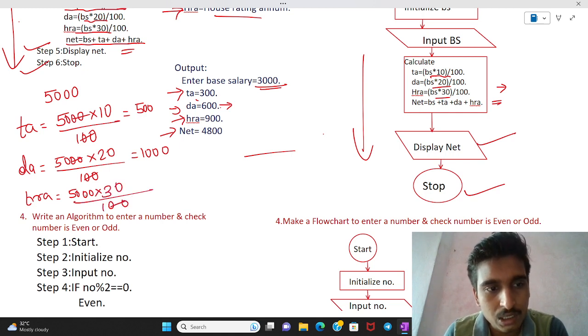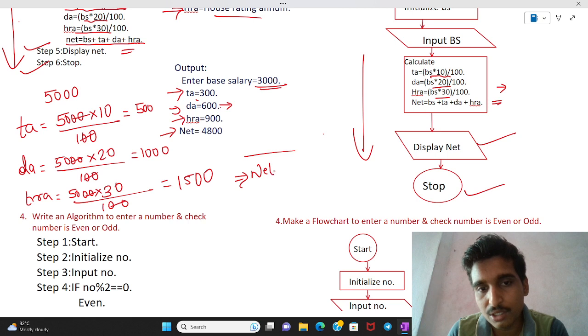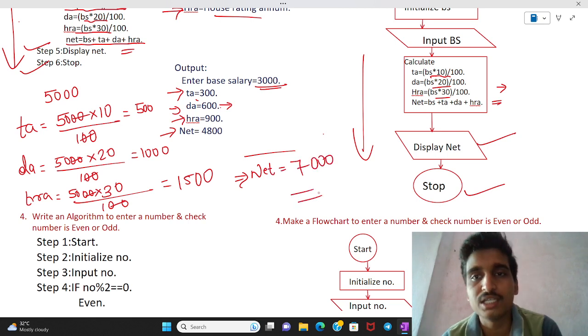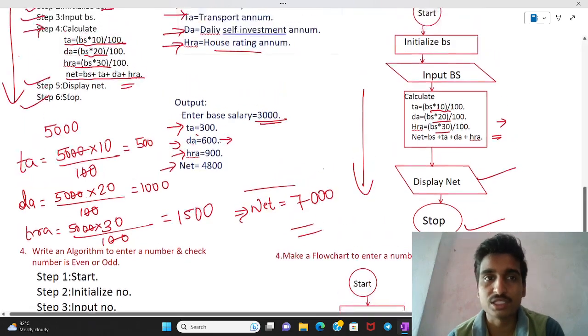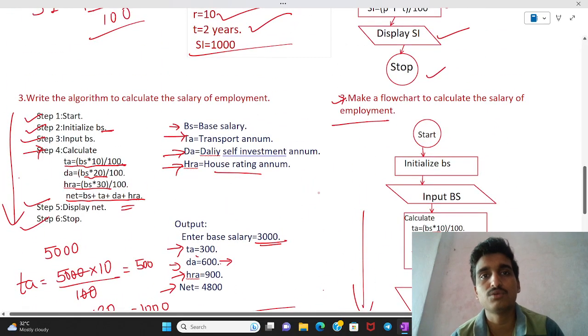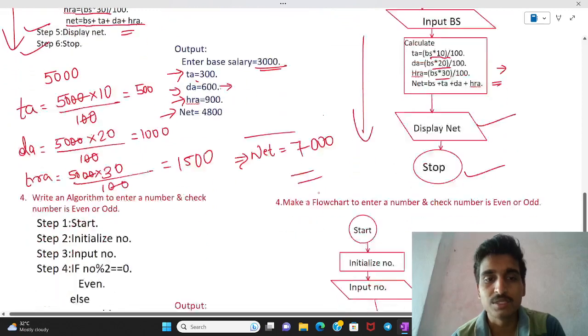in the same way, as 1500. We add all of them, and our total net salary becomes 7000. This is the way of finding the employee's salary. Anyone who follows these 6 steps will easily get the salary.